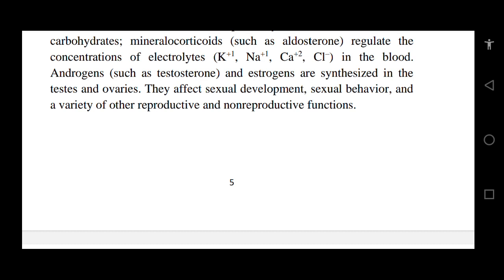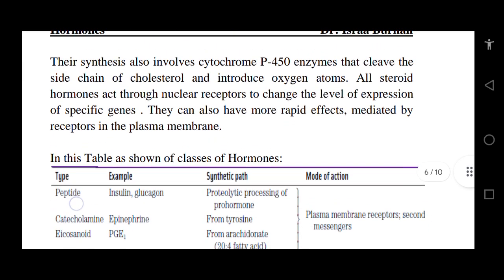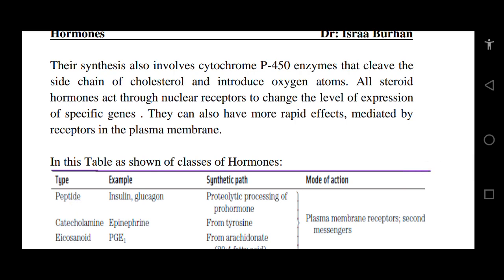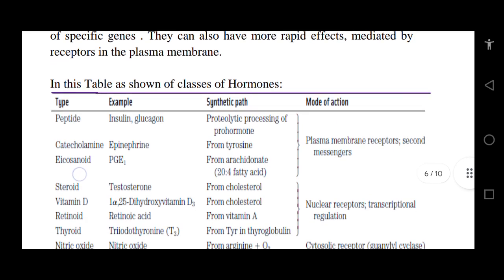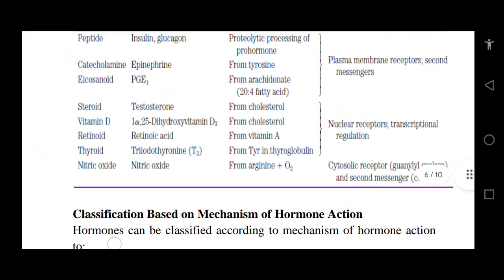Androgens and estrogens are synthesized in the testes and ovaries. They affect sexual development, sexual behavior, and a variety of other reproductive and non-reproductive functions. Their synthesis also involves cytochrome P450 enzymes that cleave the side chain of cholesterol and introduce oxygen atoms. All steroid hormones act through nuclear receptors to change the level of expression of specific genes. They can also have more rapid effects mediated by receptors in the plasma membrane.